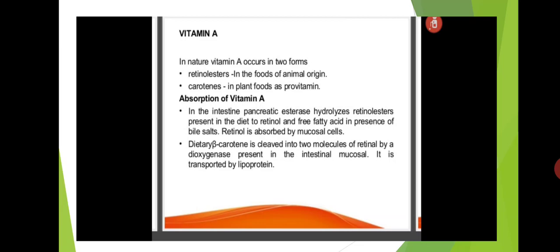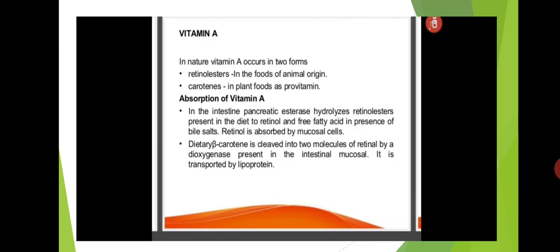Absorption of vitamin A in the intestine: pancreatic esterase hydrolyzes retinol esters present in the diet to retinol and free fatty acid in the presence of bile salts. Retinol is absorbed by the mucosal cells. Generally, when vitamin A enters our intestine, the pancreatic hydrolytic enzymes act on the retinol esters in the presence of bile salts, and retinol is absorbed by the mucosal cells.